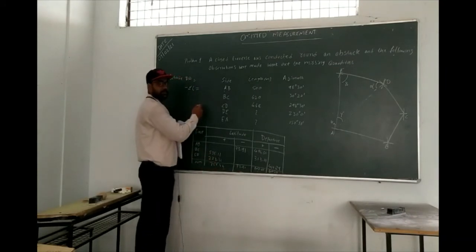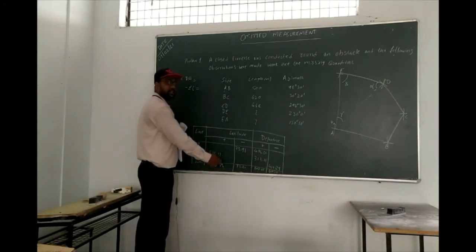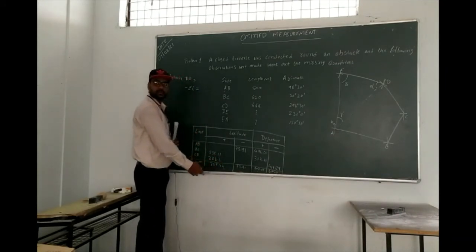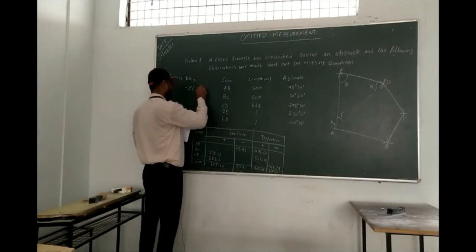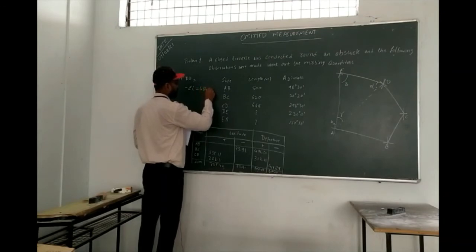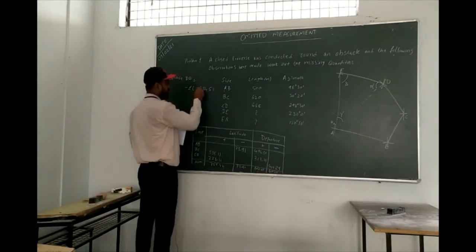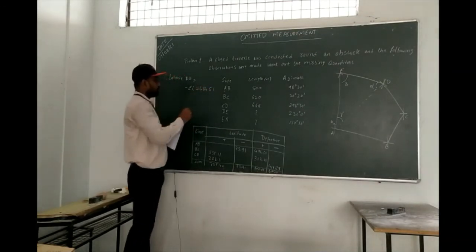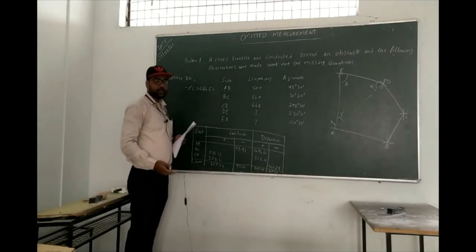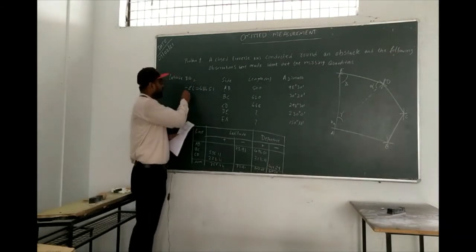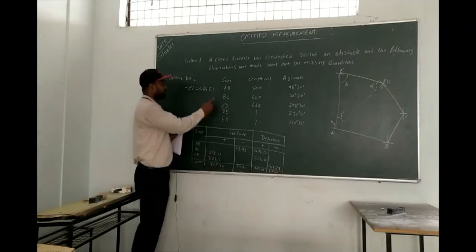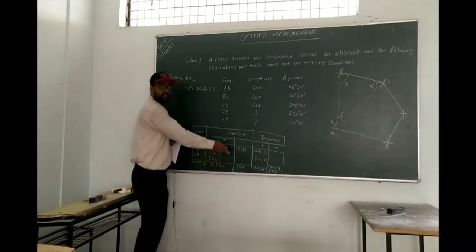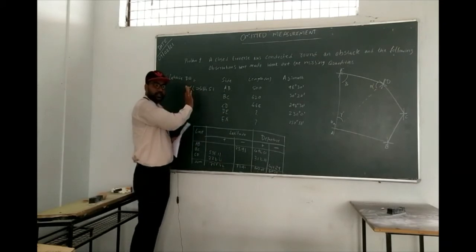So how much do you have? 684.51. This is minus. Why am I putting minus? Because whenever you get the new latitude for a line, you have to consider it like this: minus summation of L. If you get plus here, you convert it into minus. If it is minus, convert it into plus. That is the procedure you have to follow.